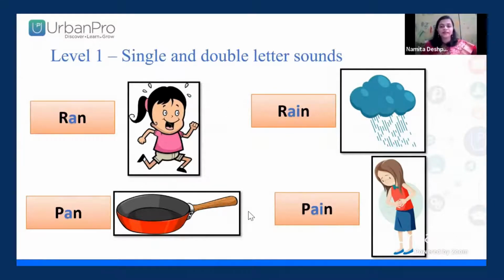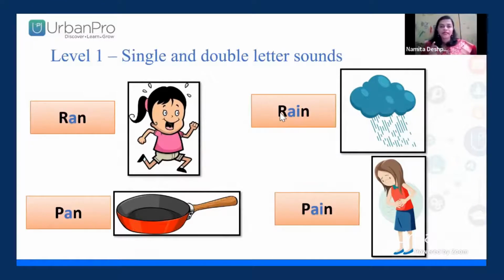Suppose we consider that letters A and I are friends. Every one of us has friends. We share a lot of things with our friends. We share our tiffin, we share our pencil. So these friends, A and I, what do they share? They are letters, so they share the sound, and the sound becomes A. Suppose this is the word.